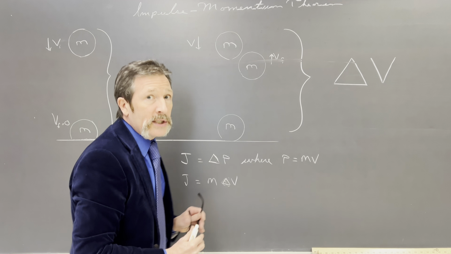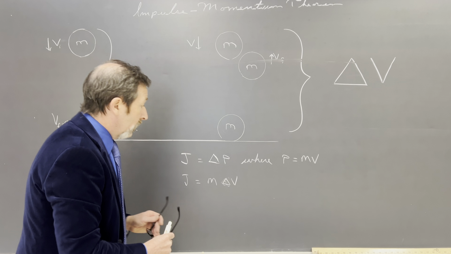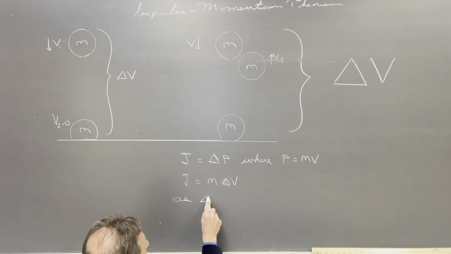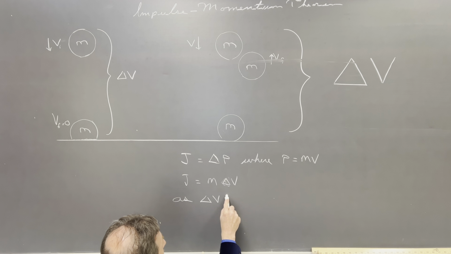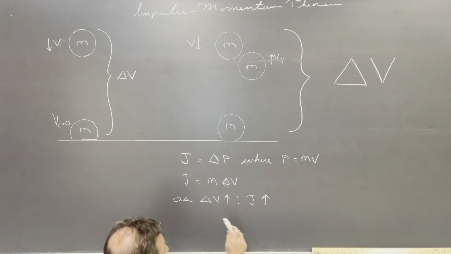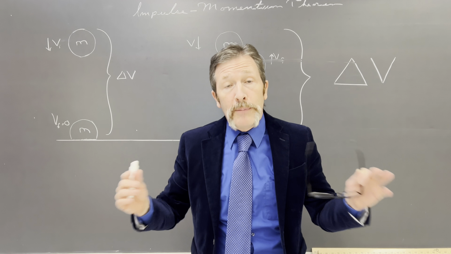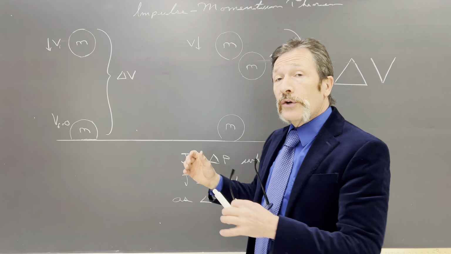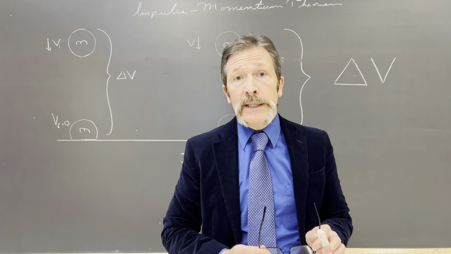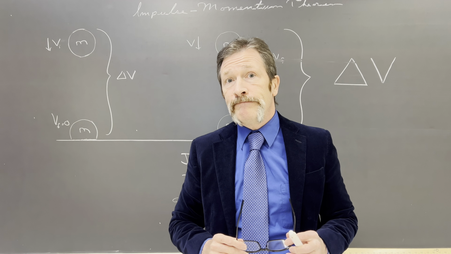So I've got a change in velocity. Therefore, for a given mass, as the change in velocity increases, my J increases, which means the ball that bounces is going to have a much greater impulse. It's going to deliver a bigger hit to the table. And so that's your quiz for today.